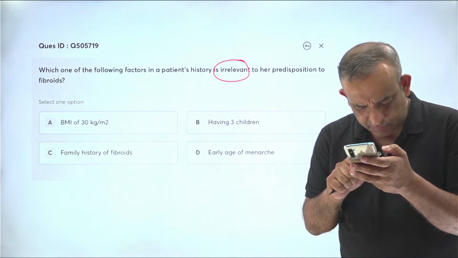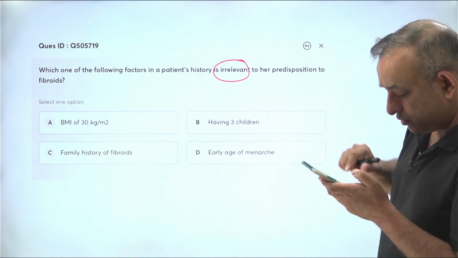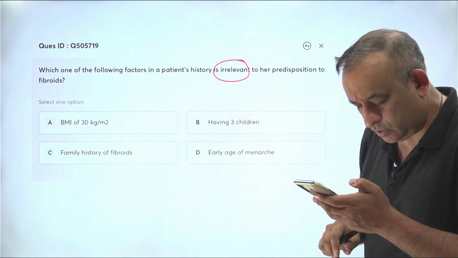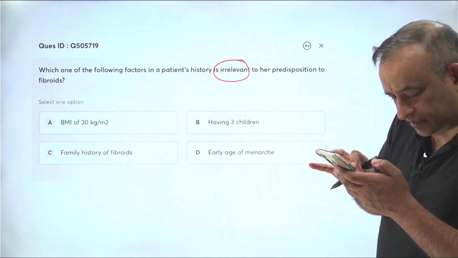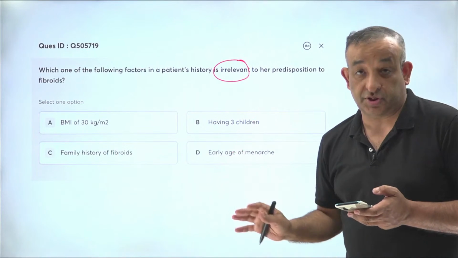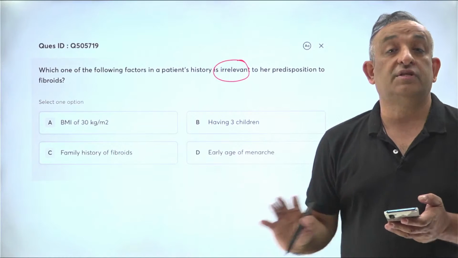Postmenopausal bleeding, people asking the question now. Okay, we'll get back to that since I already asked you a question. See this, we'll get back to your queries also. Okay, fine, all of you got this correct. Okay, this is a fairly simple question that, okay, it'll take you some time, but don't miss such questions, all right? Such answers which are a giveaway. If you've read fibroids, you should know this answer very well.